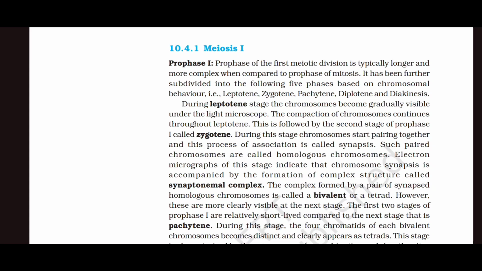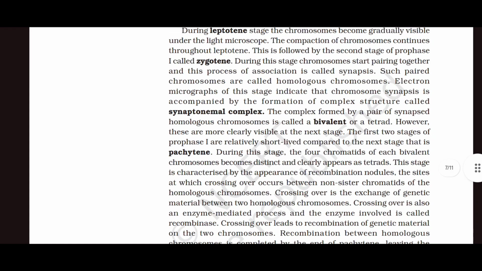The first two stages of prophase 1 are relatively short lived compared to the next stage, that is pachytene. During this stage, the four chromatids of each bivalent chromosome become distinct and clearly appear as tetrads.